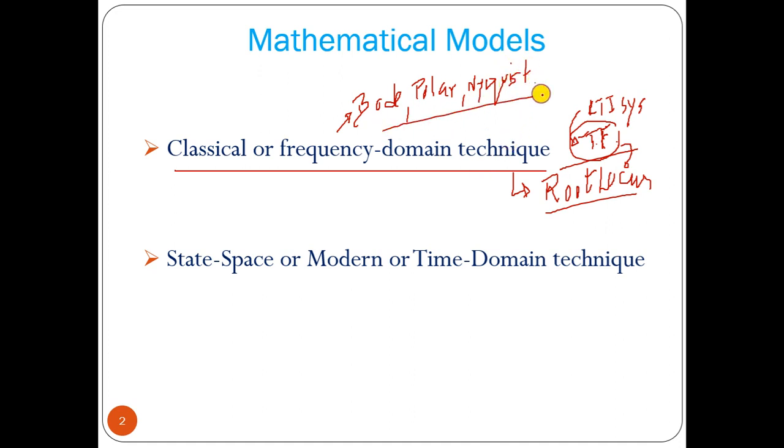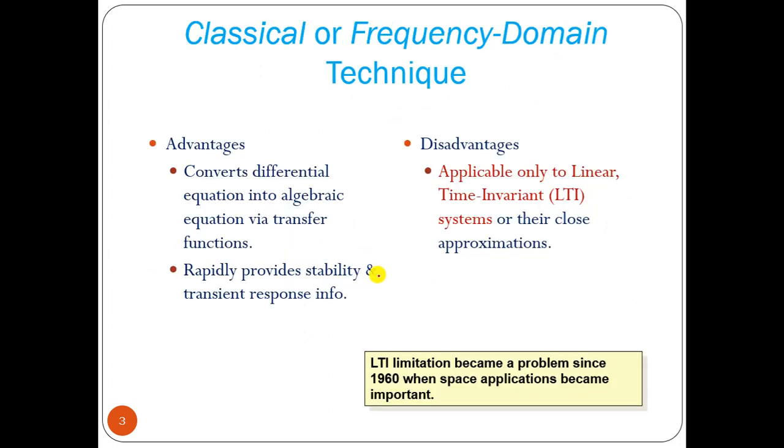Another way is there: we can construct the model of a control system using the time domain technique, that is called the state space model or state space representation, also known as modern control theory. Now let me tell you the advantage of the classical or frequency domain technique.